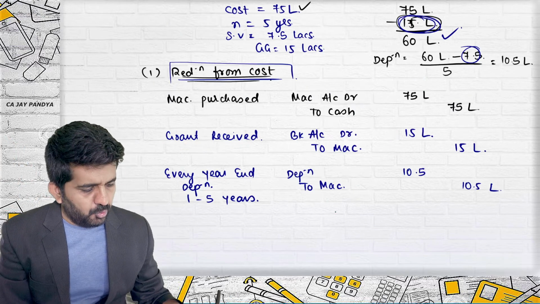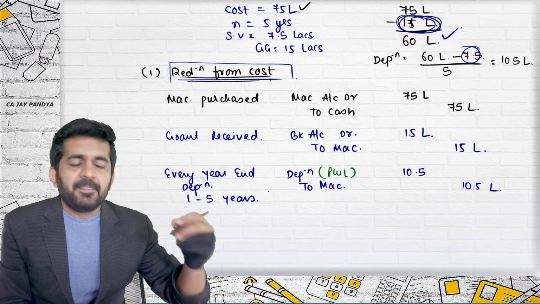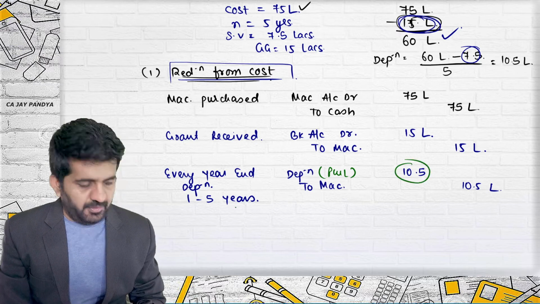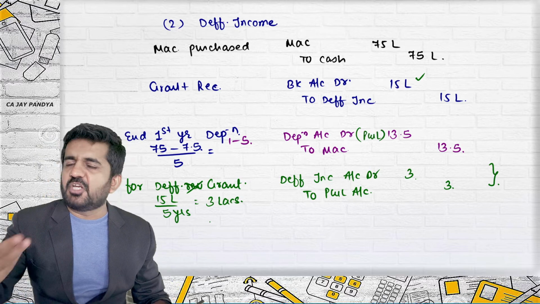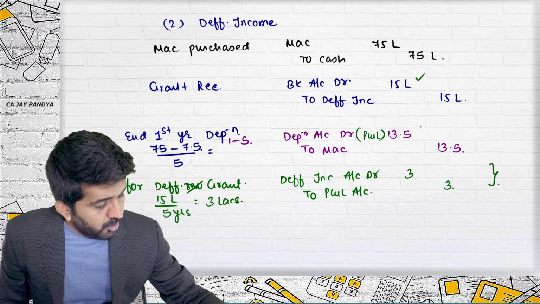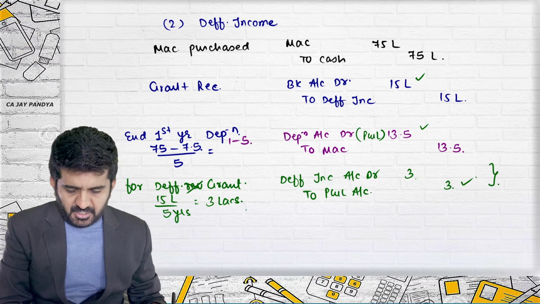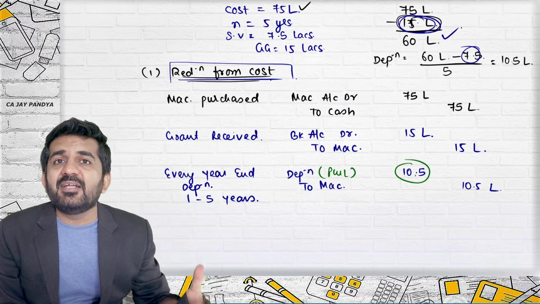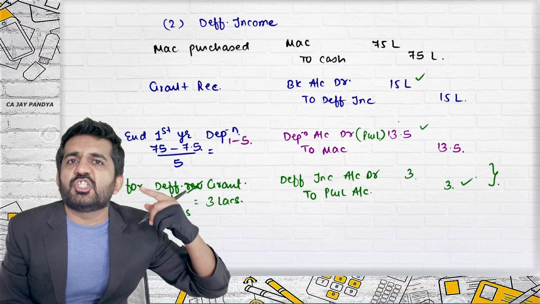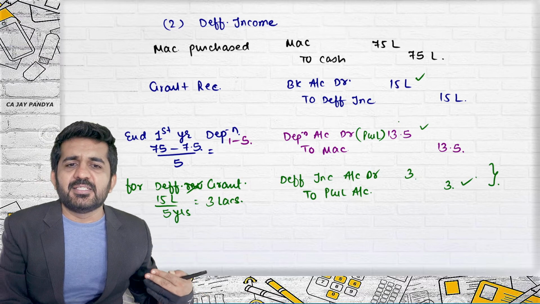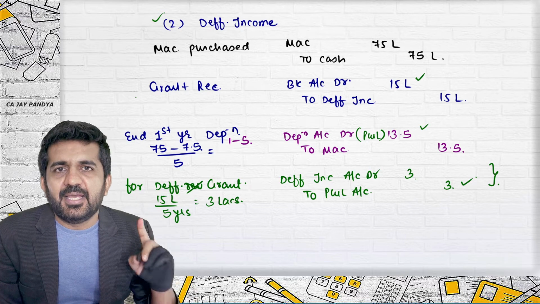Now if you see, under both methods this is a P&L debit. Depreciation will ultimately be closed to P&L. What is debited in P&L is 10.5. Here also, depreciation will ultimately be transferred to the P&L account. The P&L net debit will always be 10.5. Is it right? In this case, the grant is incorporated in reduced depreciation. In this case, depreciation is treated normally and the grant is recognized separately. Is it all right? So these are the two methods for depreciable assets.